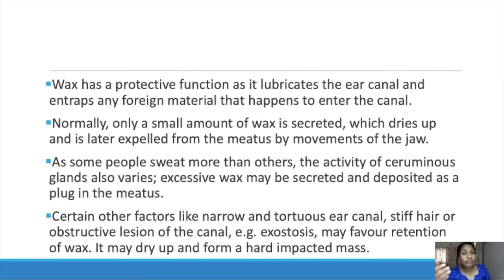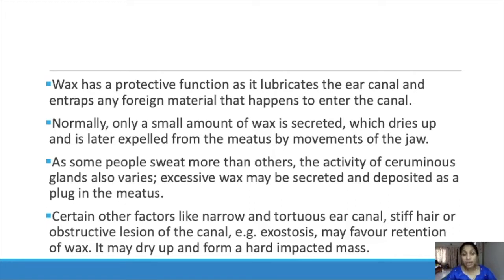Also, certain other factors for wax getting stuck are a narrow and tortuous ear canal. Some people will have a narrow ear canal and also a tortuous ear canal. Stiff hair or obstructive lesion of the canal. There will be stiff hair that won't allow the wax to come out, or obstructive lesions of the canal, some lesions that will obstruct the passage so it won't come out. These may favor retention of wax inside the ear canal.